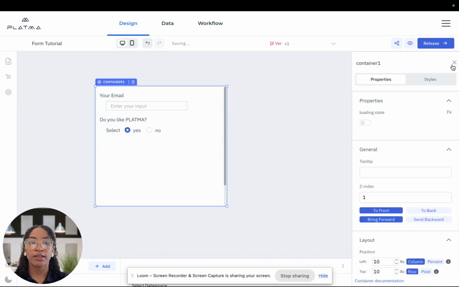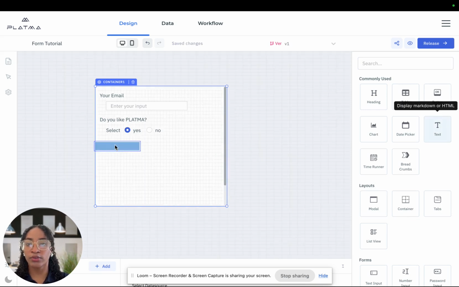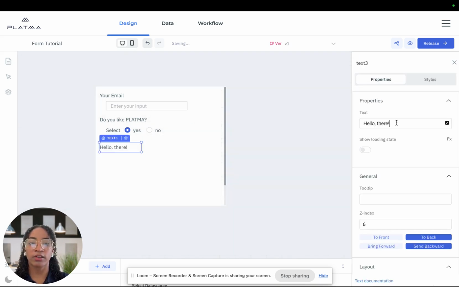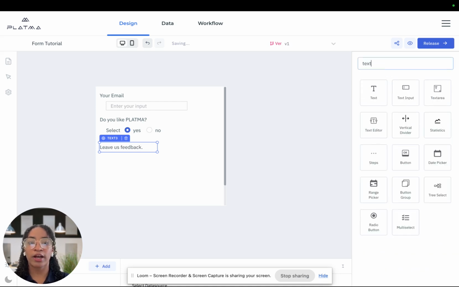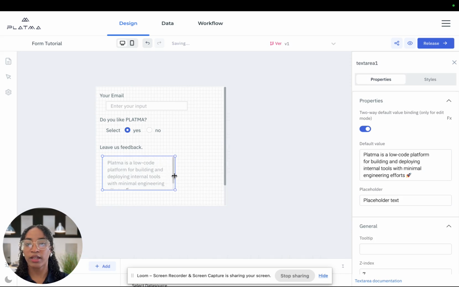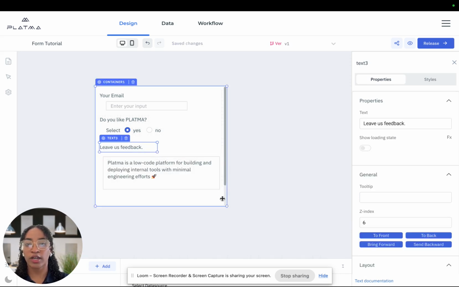answer for you. Let's say that you want to ask user a question that requires a longer answer, like feedback. For this option, you would have to look for text area and adjust its size. As you can see, this is a bigger box for your user to write an answer.